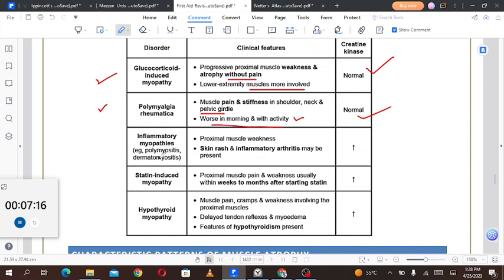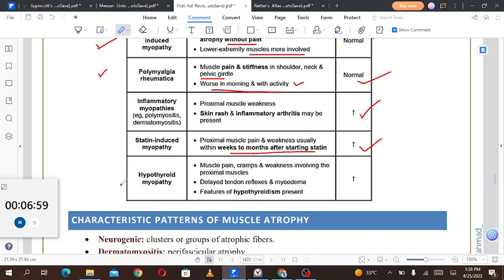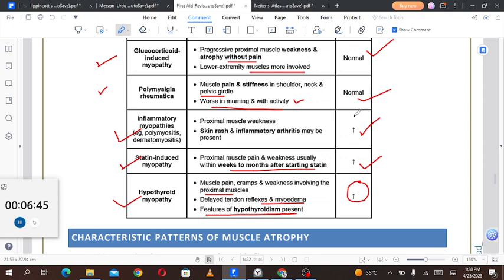Inflammatory myopathies, for example polymyositis and dermatomyositis: proximal muscle weakness, skin rash and inflammatory arthritis may be present, and creatine kinase will be elevated. Statin induced myopathy: proximal muscle pain and weakness usually within weeks to months after starting a statin, and creatine kinase is also elevated. Hypothyroid myopathy: muscle pain, cramps and weakness involving the proximal muscles, delayed tendon reflexes and myoedema, and features of hypothyroidism are also present. Then the creatine kinase will be elevated. So creatine kinase is elevated in inflammatory myopathy, statin induced myopathy and hypothyroid myopathy, and in glucocorticoid myopathy and polymyalgia rheumatica, the creatine kinase is normal.